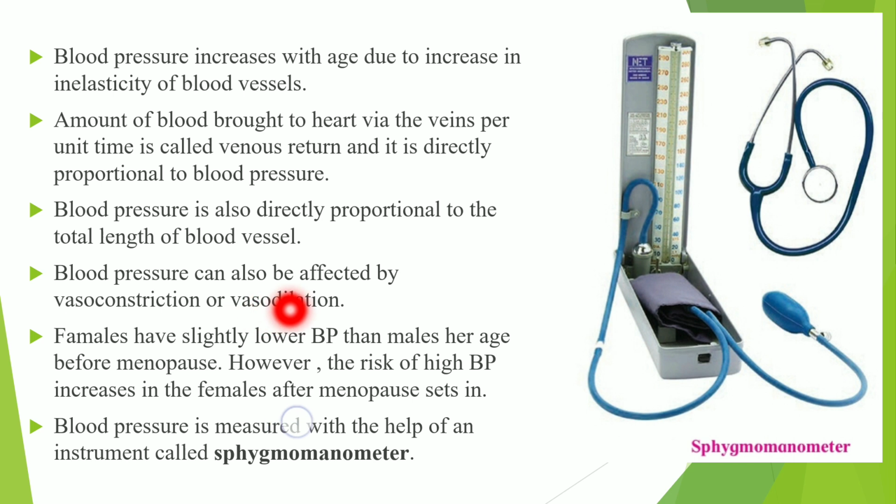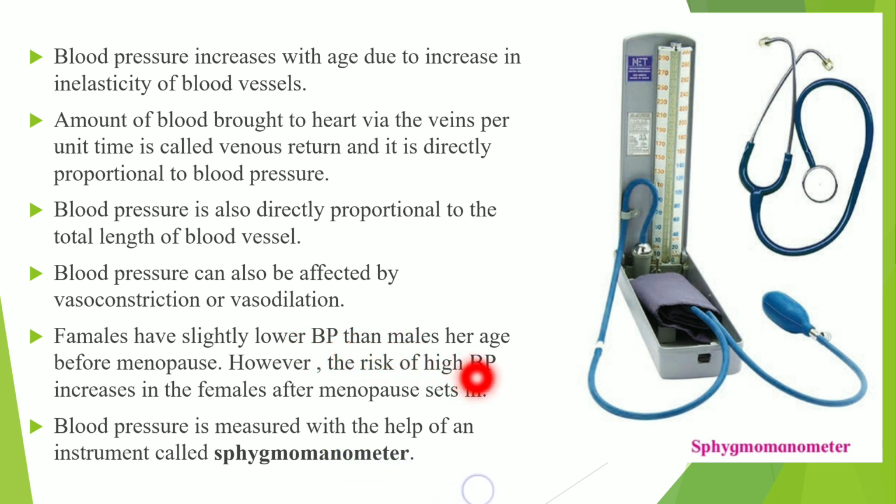So blood pressure can also be affected by vasoconstriction or vasodilation. Constriction is contraction and dilation means relaxation of the blood vessel. It also shows effect on the blood pressure. Females have slightly lower BP than males. Before menopause there is a normal blood pressure, but after the menopause, when there is a closing of the menstrual cycle, the risk of high blood pressure increases in the female after the menopause, when the menstrual cycle stops.